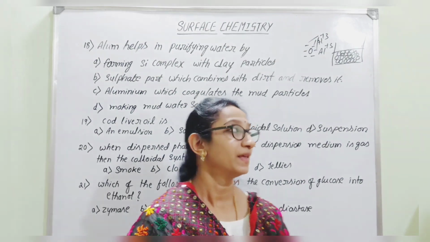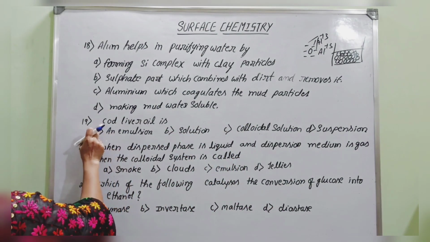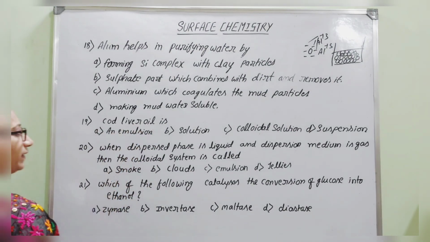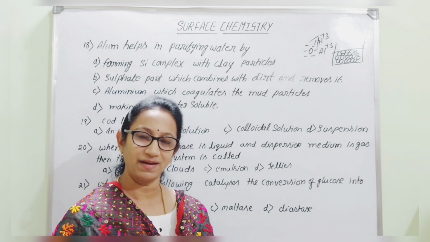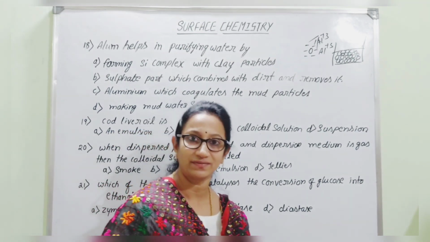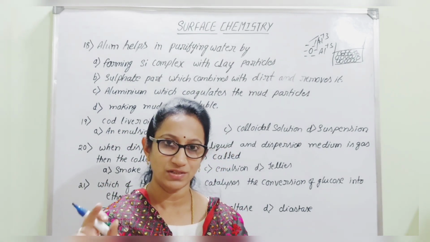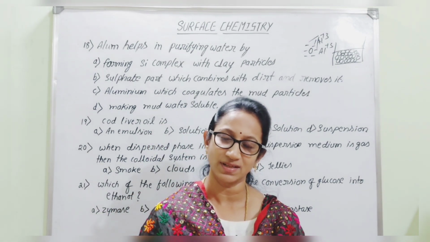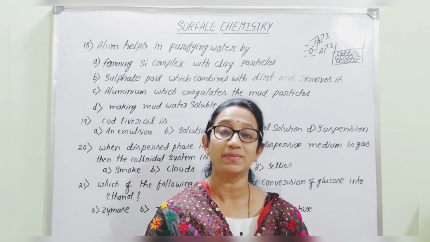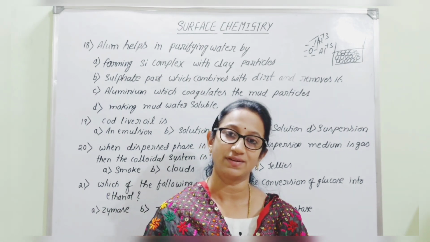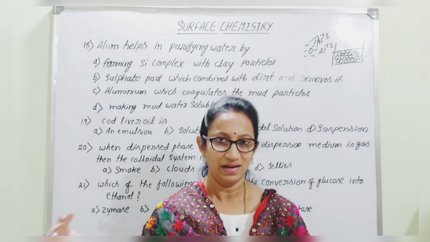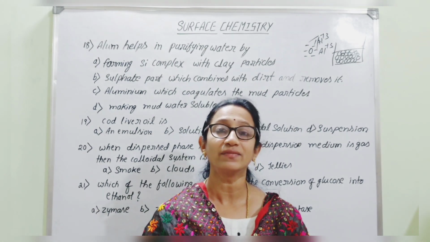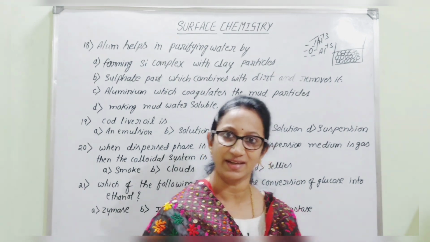Then, next question. Cod liver oil is what type of colloid? Cod liver oil contains both a water phase as well as an oil phase. One should be the medium and the other the phase. Here oil is the medium and water is the phase. But one more thing is there, that is the emulsifying agent. Cod liver oil contains oil as well as water, along with vitamin C, which acts as the emulsifying agent.